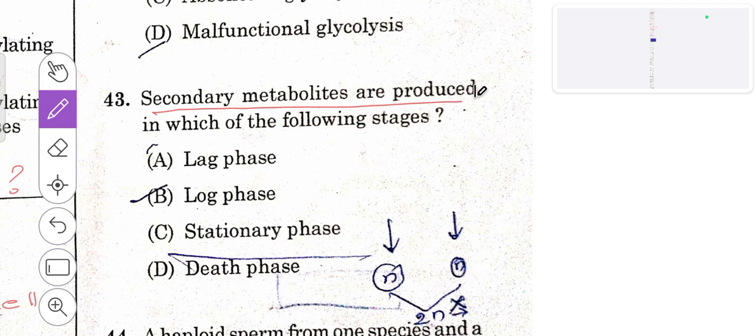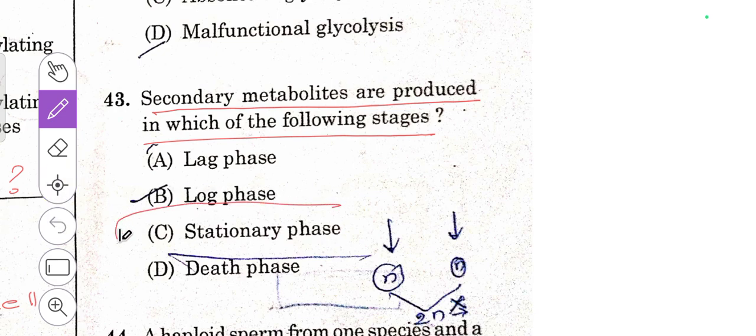Secondary metabolites are produced in which of the following stages? So secondary metabolites like drugs, flavonoids, antibiotics, etc., they will be produced during which stage?